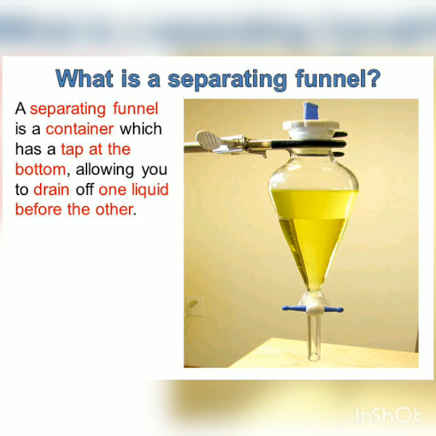There is a special apparatus used in laboratories known as a separating funnel. It's a kind of container which has a tap at the bottom which allows the water to drain out, and it also has a cork at the top. Let us understand how we can separate the mixture of oil and water with the help of this separating funnel through the upcoming video.